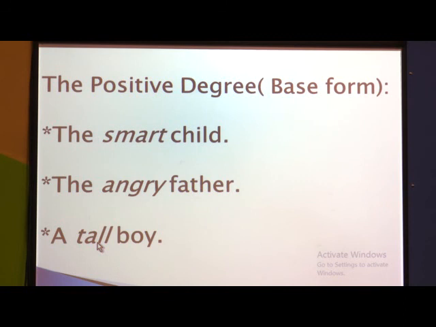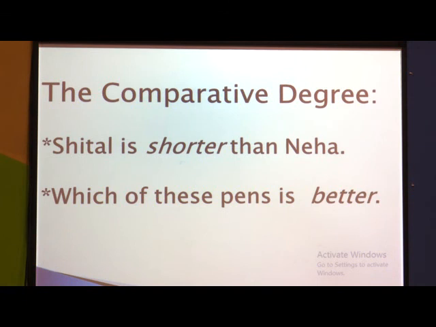So here we have not compared with anyone else. We are talking just about a child, just about a father and just about a boy. We are not talking about any other person or noun. Only one noun is present here and we are talking only about that single noun. So here there is no comparison, only one person's quality is mentioned, and the word is used in its as-it-is form. So it is known as the positive degree. The second one, the comparative degree.